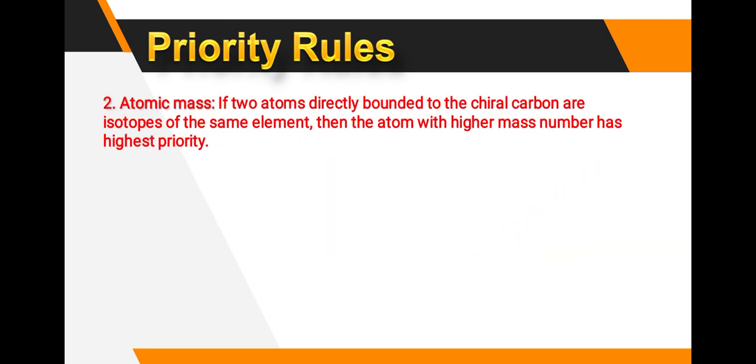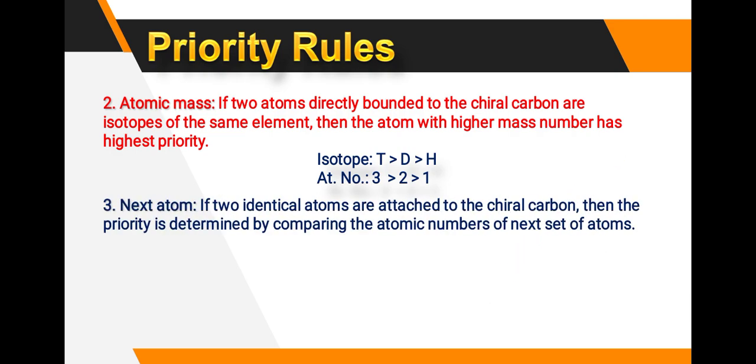Then atomic mass: if 2 atoms directly bonded to the chiral carbon are isotopes of the same element, then the atom with the highest mass number has highest priority. See hydrogen, deuterium, tritium. These are the isotopes of hydrogen. Tritium has the highest priority, then deuterium, then hydrogen. Then next atom: if 2 identical atoms are attached to the chiral carbon, then priority is determined by comparing the atomic number of the next set of atoms.